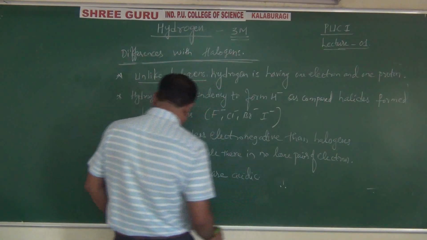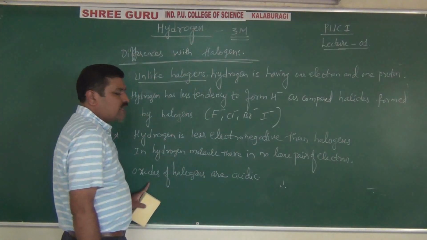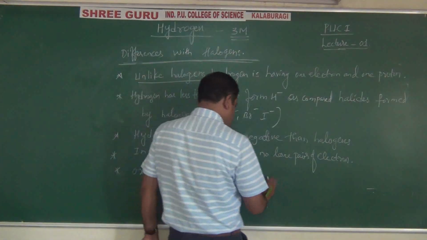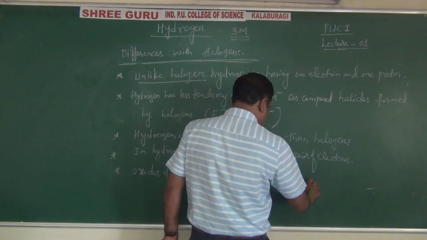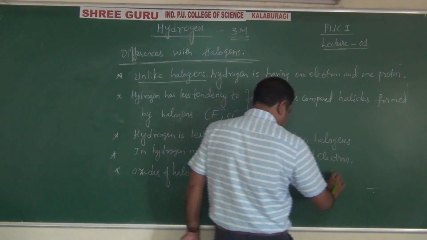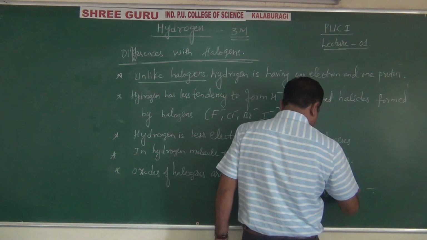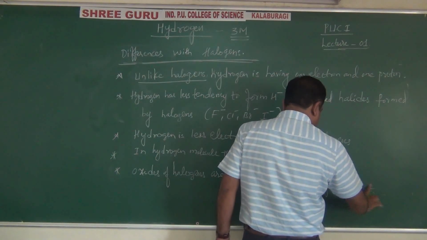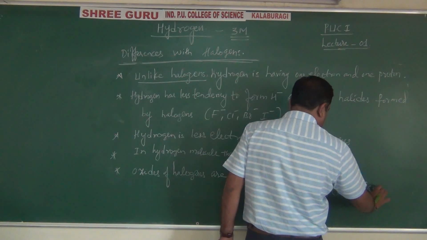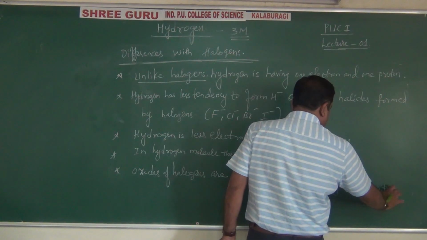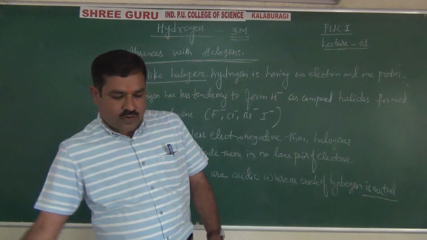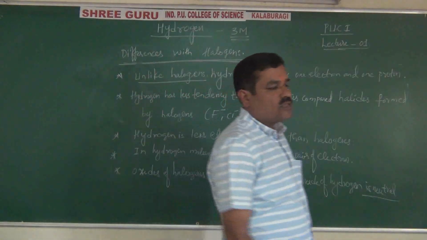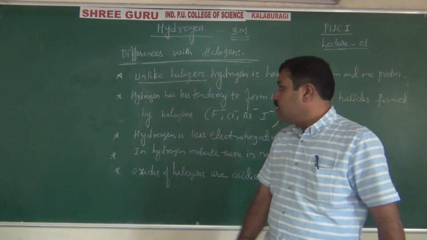Because non-metals form acidic oxides, whereas the oxide of hydrogen is neutral. Why? Because the oxide formed by hydrogen is water. Water is neutral, whereas all other oxides of halogens are highly acidic in nature.